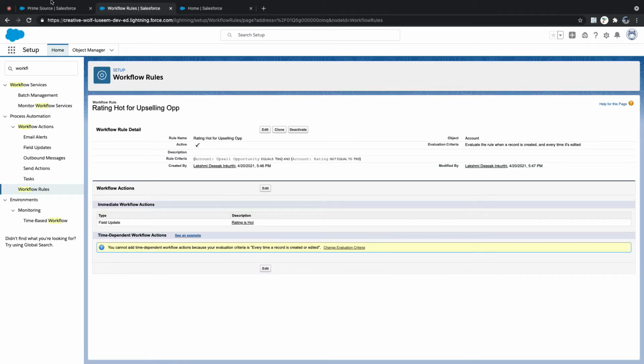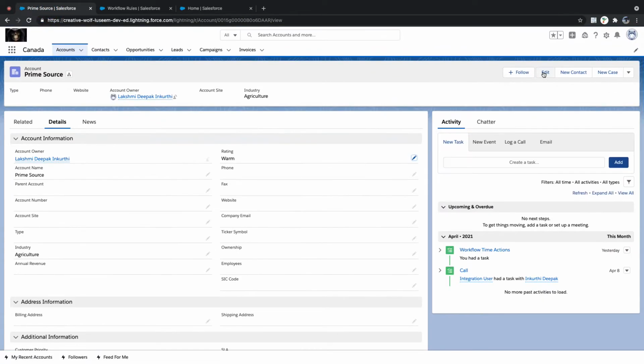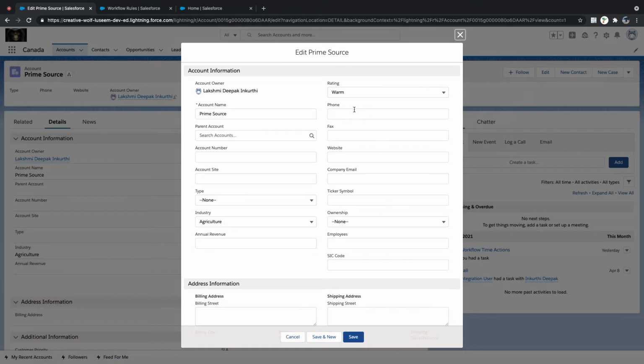Now what happened? We have a workflow. What happens if I say upselling equal to yes, edit and save? But phone number is required, right? Generally it is, yes, when hot. Whether my workflow will execute or will not execute? Will not execute. Gautam, what do you think? I think it will execute. Why will it execute? Because we wrote the workflow.